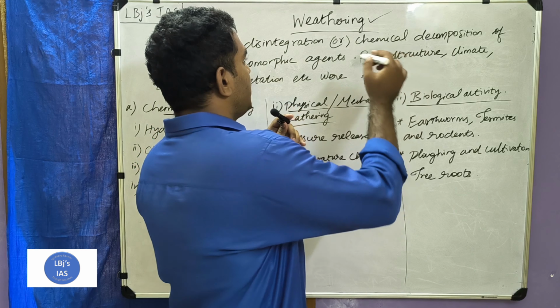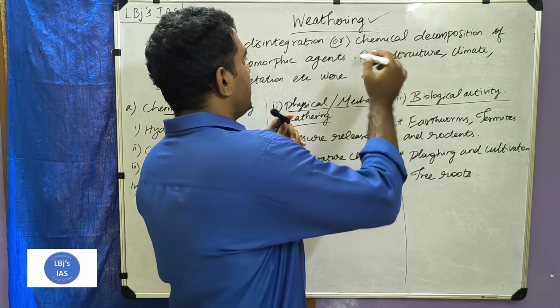Next, carbonation. The disintegration due to carbonation is that water and air consist of carbon dioxide. Carbon dioxide causes the decomposition of some materials, like minerals such as limestone. Carbon dioxide also initiates some processes which lead to the disintegration of rocks. So these are all the chemical weathering processes.